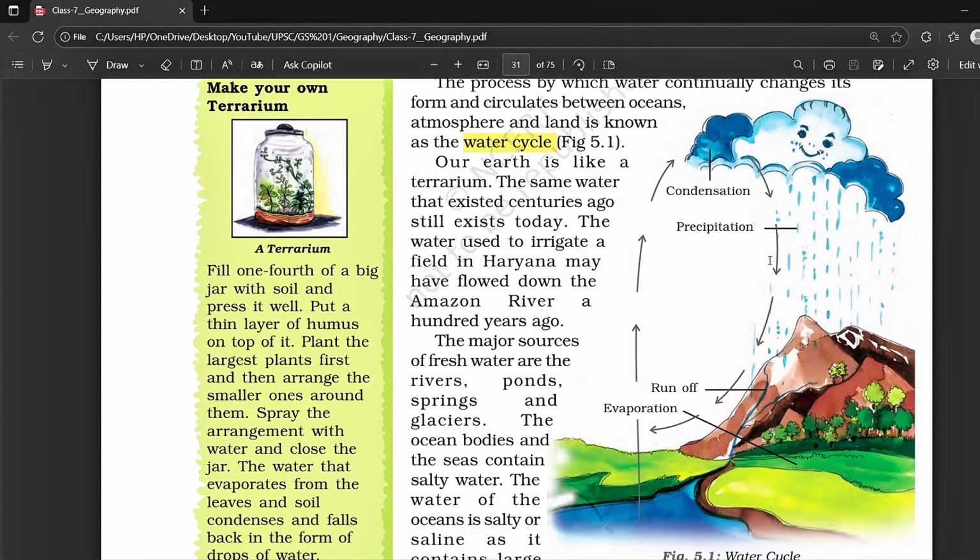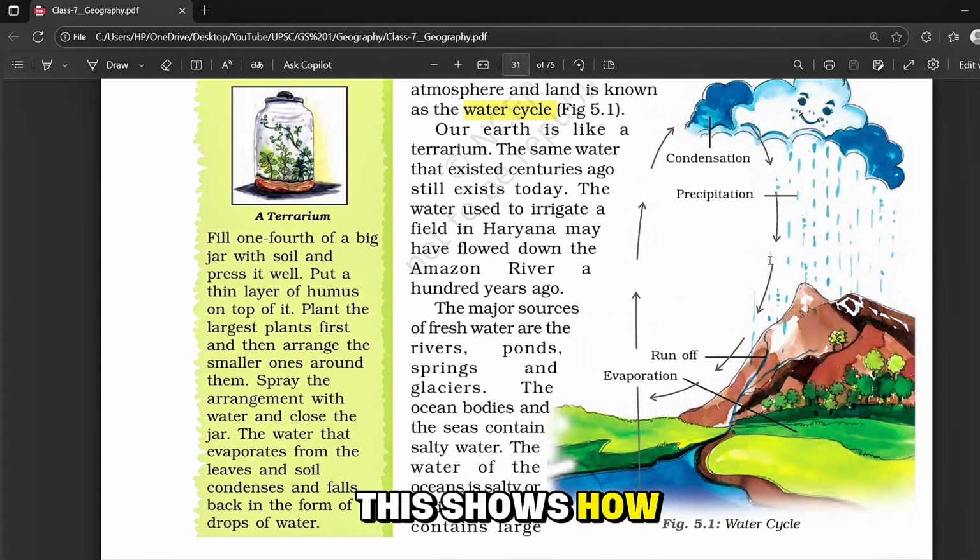Now, look at this image. This shows how the water cycle works. Okay, so first let's think how our rivers actually formed.